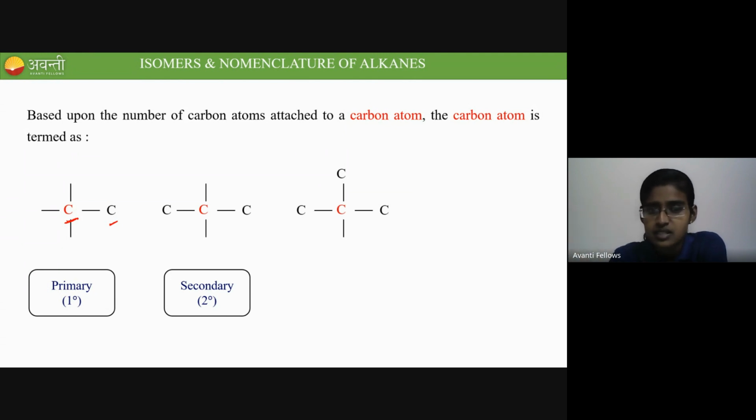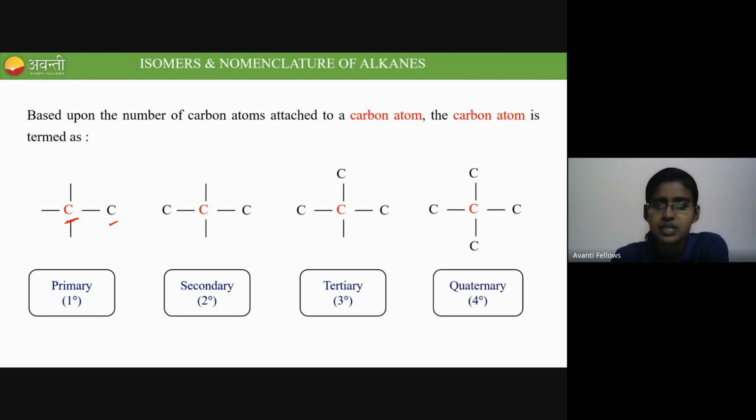Can you guess? If a carbon is attached to 3 carbons, it is called a tertiary carbon. And if it is attached to 4 carbons, it is called a quaternary carbon. It is represented by 1 degree, 2 degree, but we should not call it 1 degree, 2 degree. You have to call it primary, secondary, tertiary, and quaternary carbon. Okay. So do we have pentenary carbon?